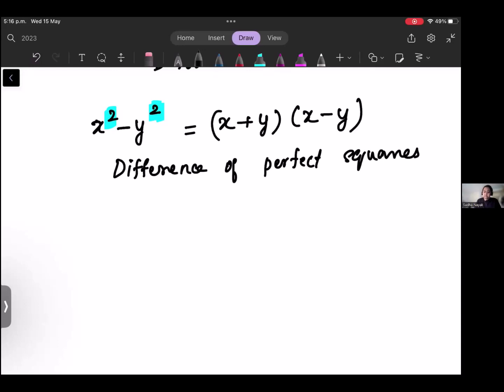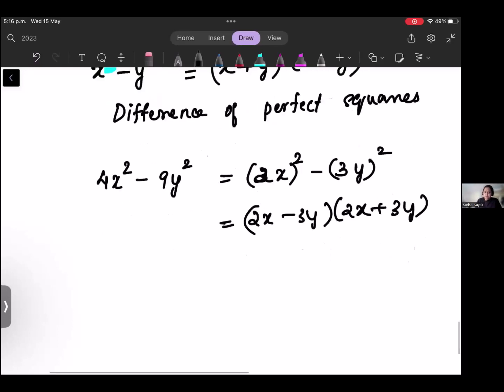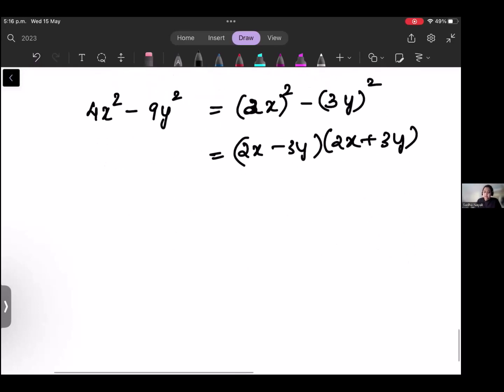Always remember. And if you have 4x square minus 9y square, you remember 4 and 9 can be written as 2x square minus 3y square, and that will be 2x minus 3y, 2x plus 3y.